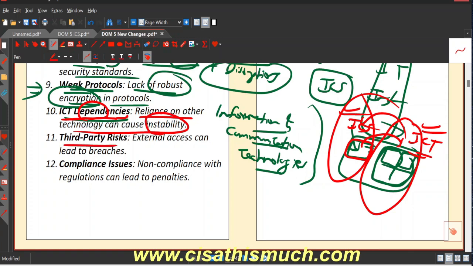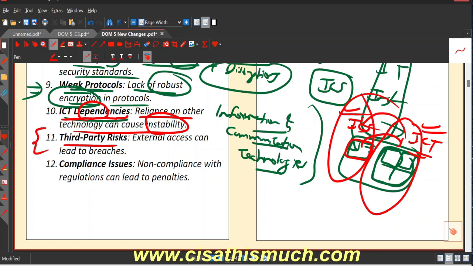Now the next thing is third party risk. If you are giving access to a third party in your industrial control systems, for example temporary access to ICS maintenance engineers or system integrators, they may occasionally require access to these ICS systems. It becomes important that their activities are monitored and that they comply with our policies, because if they do not, that creates a risk factor.